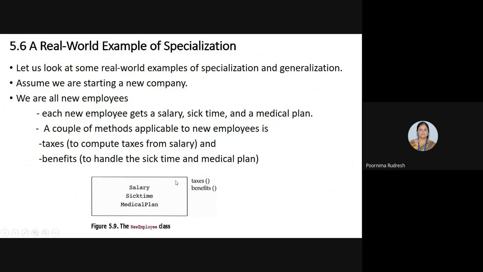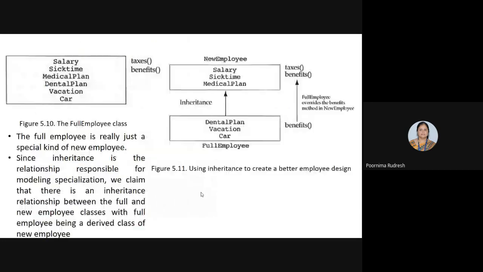We have the salary, sick time and medical plan in the new employee class, and also two methods, taxes and benefits, to calculate the tax and the benefits of the employee. After 6 months, the company is running well, and the employees who worked for 6 months are considered full time employees, and additional benefits were given to them.